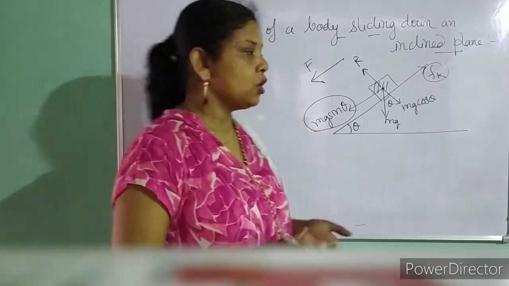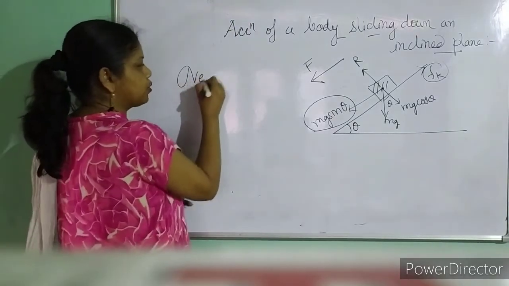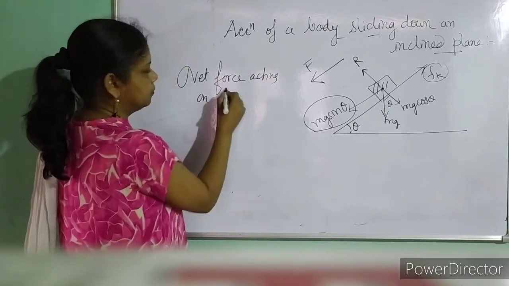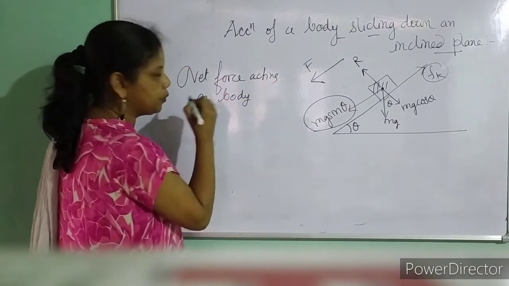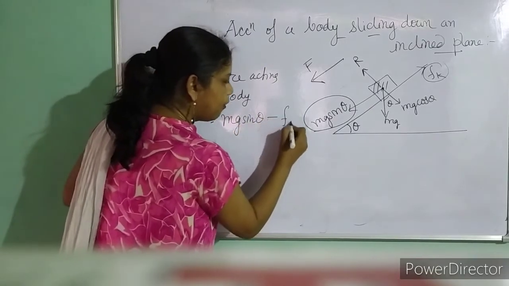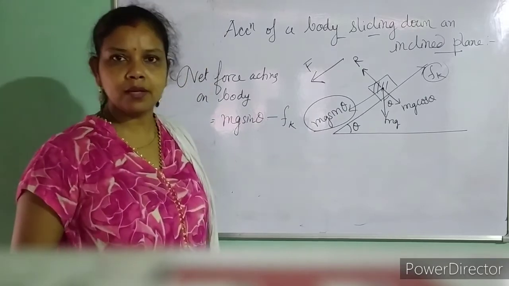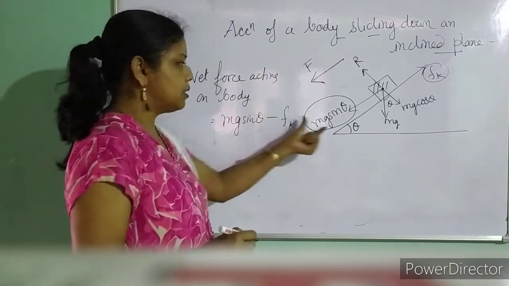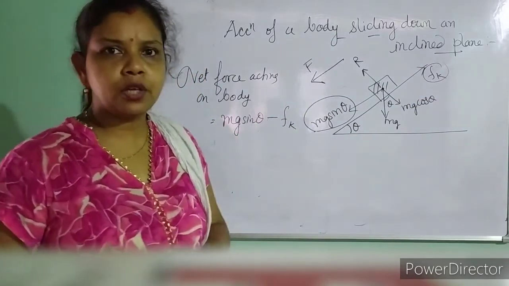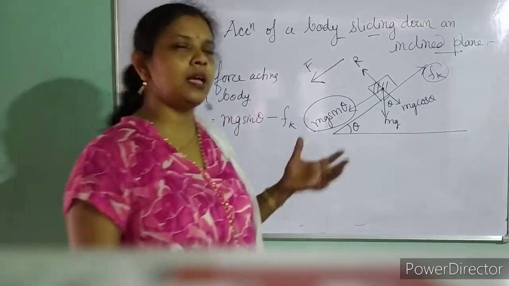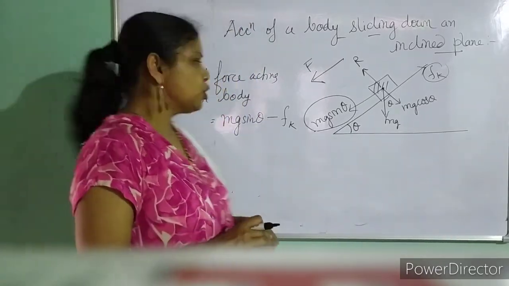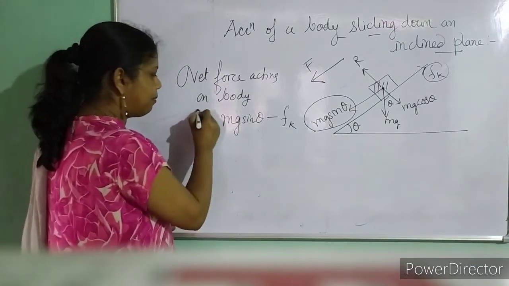So what can we say? The net force acting on the body is equal to mg sin theta minus f k. Can I write this? Yes, I can. Why? Because this is the downward force and this is the upward force. The net force is a subtraction of these. If they were in the same direction I would have added them, but since they are in opposite directions, I am going to subtract. So I got the net force on the body, capital F.